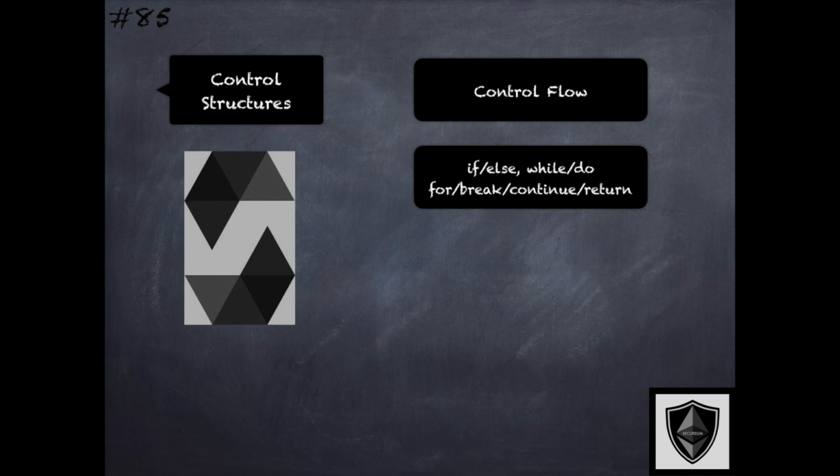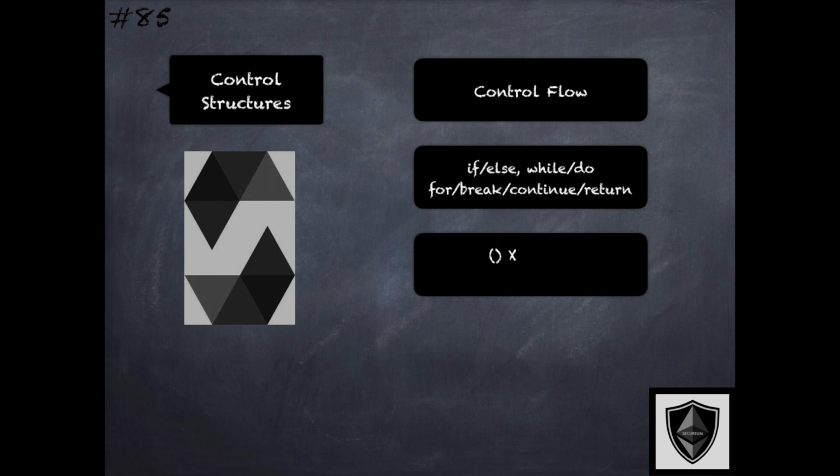There are some differences in Solidity. Parentheses, for example, cannot be omitted for conditionals that some of the other languages support. However, curly braces can be omitted around single statement bodies for such conditionals.